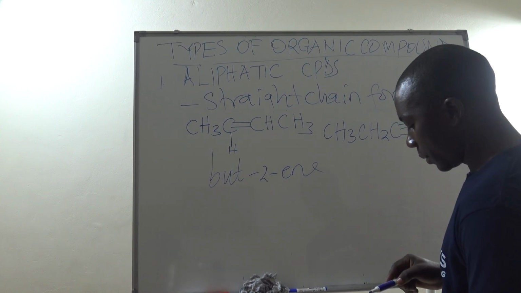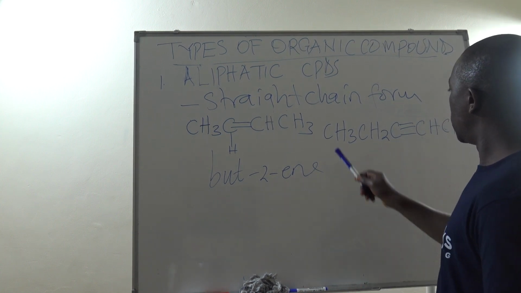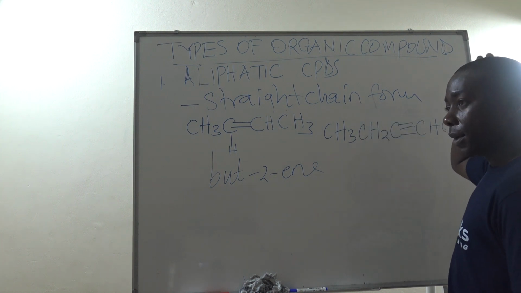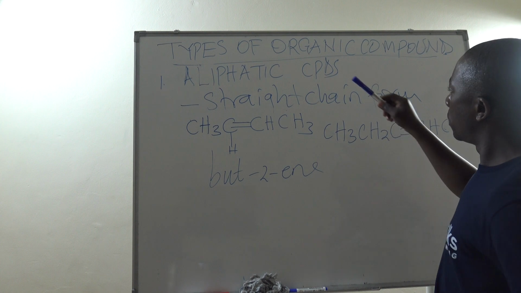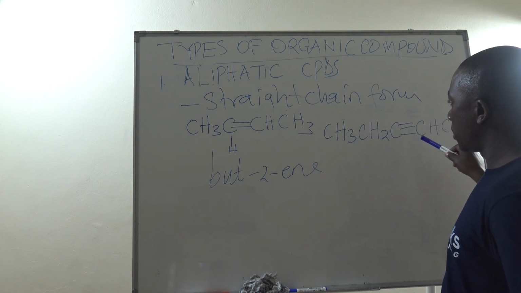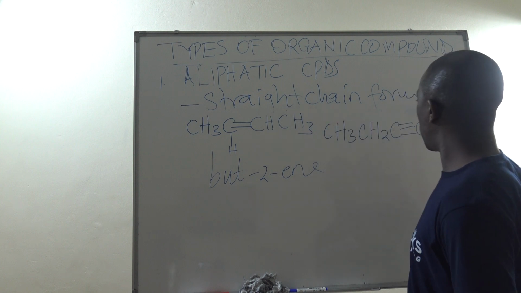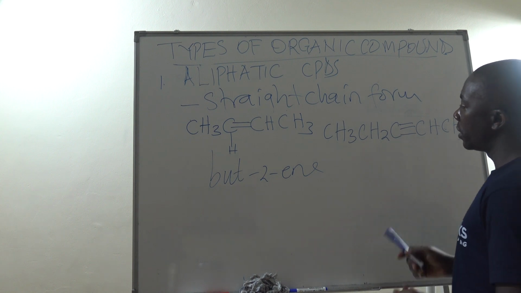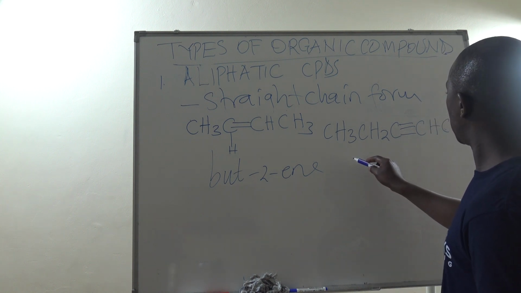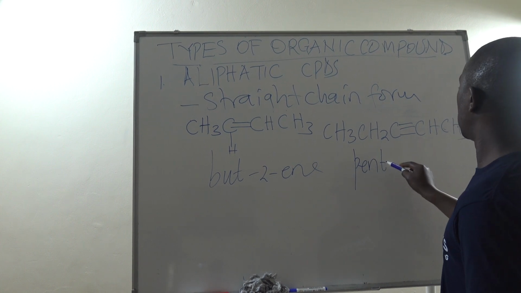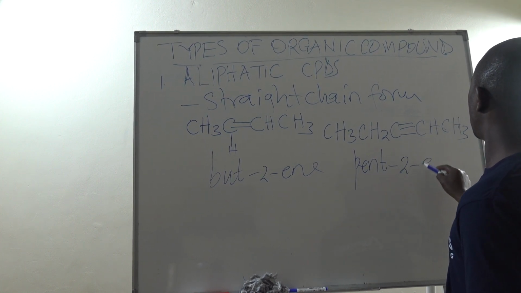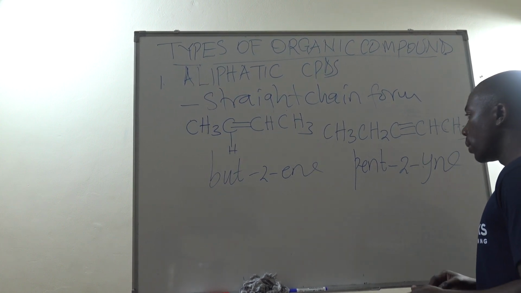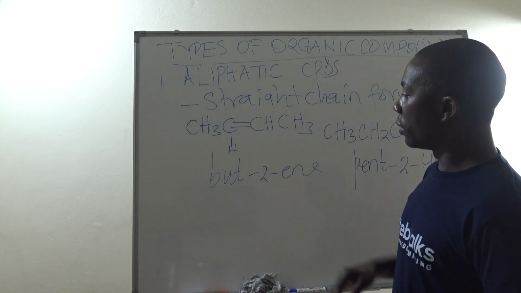So we can still proceed and have a straight chain with a triple bond. This is 1, 2, 3, 4, 5 carbons. But it is straight, it doesn't have any branch, besides having a triple bond. So this is an aliphatic compound because it is a chain. Secondly, it is a straight chain isomer or a straight chain aliphatic compound because it does not have any branching. It is either horizontal or vertical. So this one gives me pent-2-yne. However, all these examples have been horizontal.